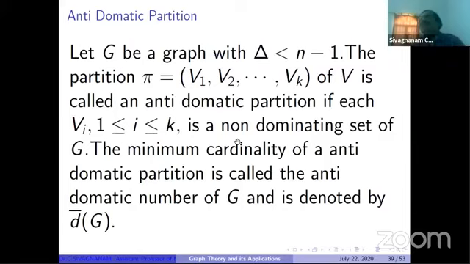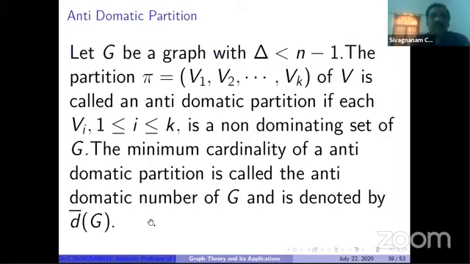A lot of partitions we can find for a given vertex set. Among these, the antidomatic partition having the minimum number of classes, the minimum cardinality, that number is called the antidomatic number of the corresponding graph, and is denoted by d bar of G.